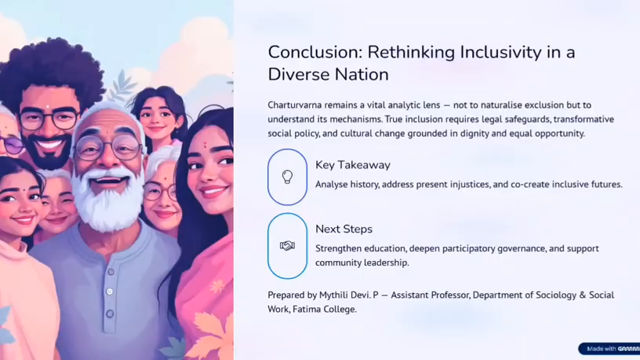So, what are the key takeaways from this presentation? First of all, when we talk about the Chaturvarna system, we have to analyze the historical roots and backgrounds and what injustices happened in previous or ancient times. That will help us to understand and analyze better solutions and remedies for the betterment of the marginalized people. Then we have to increase education, deepen participatory governance and support community leadership. These things will improve the life of the marginalized community in the society.